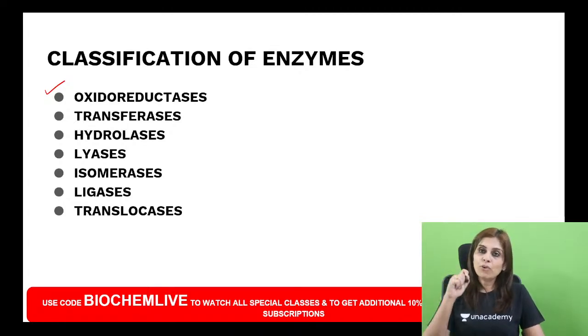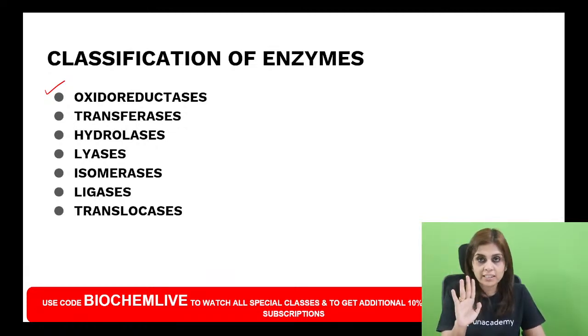The name of these enzymes will end with oxidase, reductase, or dehydrogenase. So the name by itself will tell you that it's an oxidoreductase most of the time. I will tell you about exceptions in a short while. For now, this is about oxidoreductases.